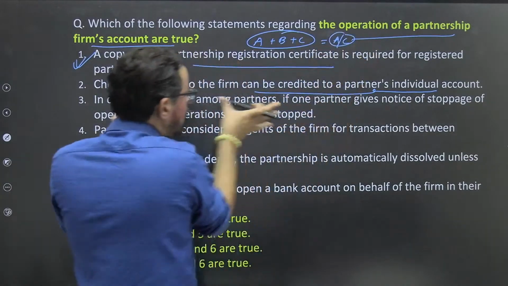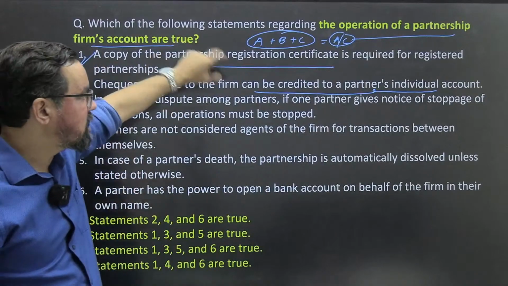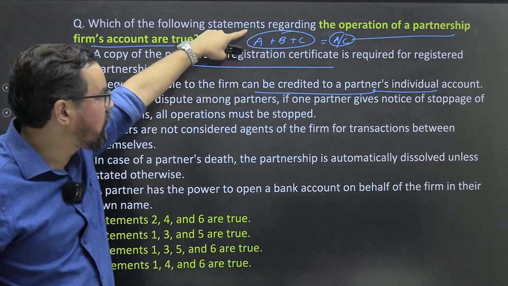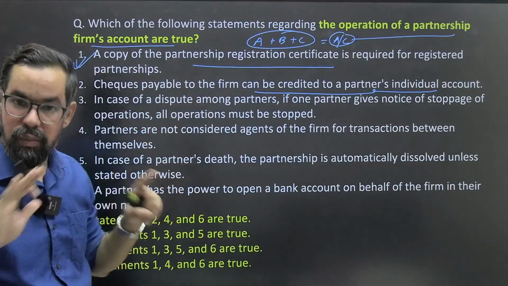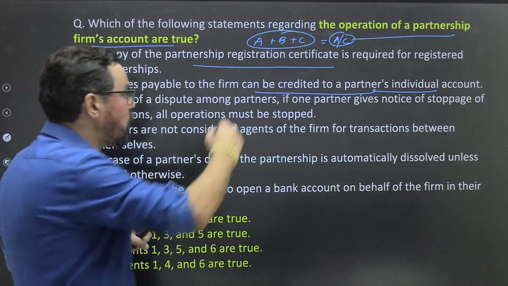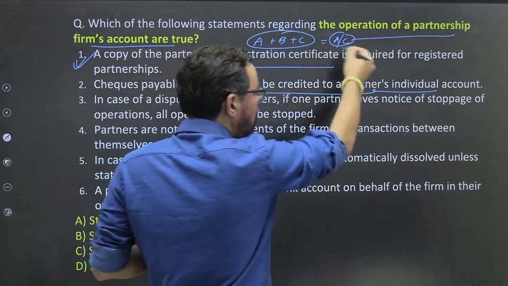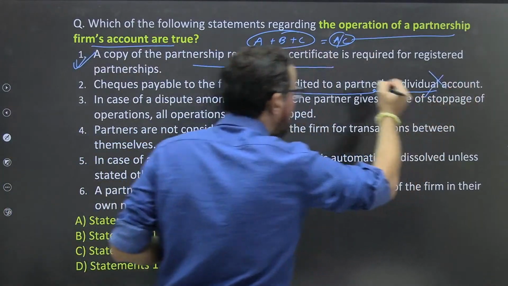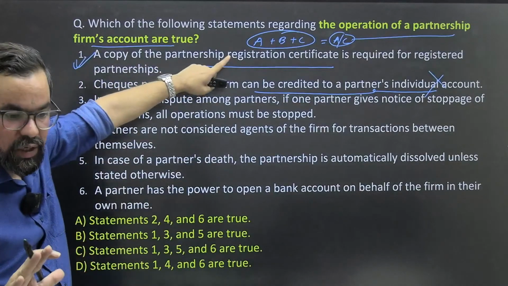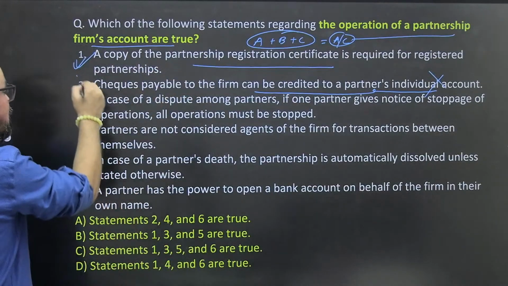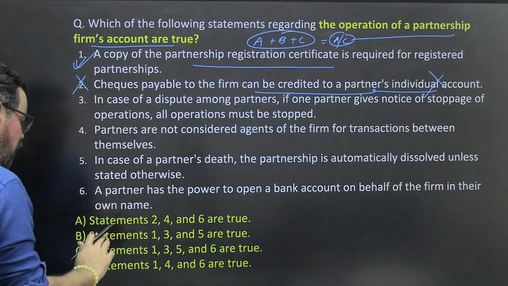Now statement 2 is saying that the check payment can be credited to A's account or B's account or C's account individually. This is completely wrong. That's why we are opening this account, so they can have some sort of transparency, and they'll have one single account based on this registration certificate. That makes this statement wrong. So first right, second wrong.